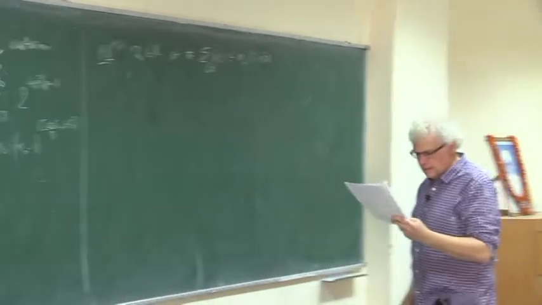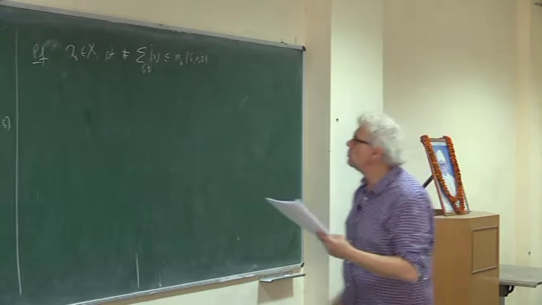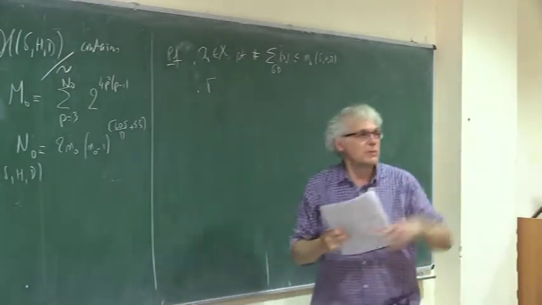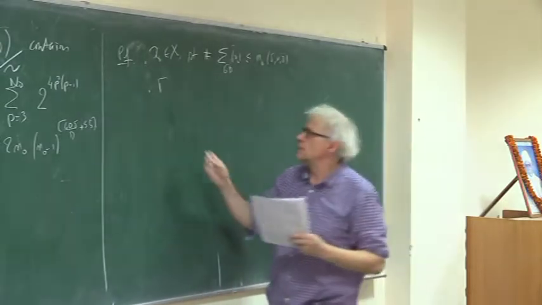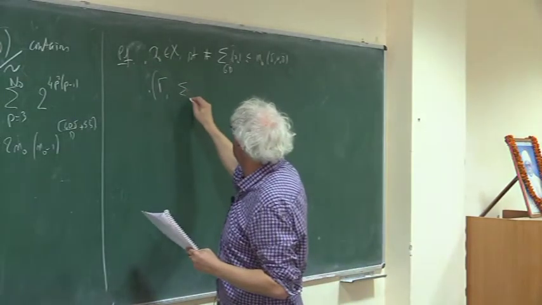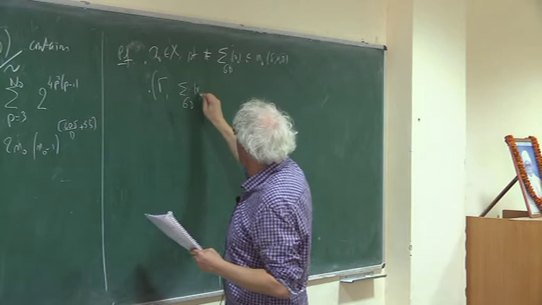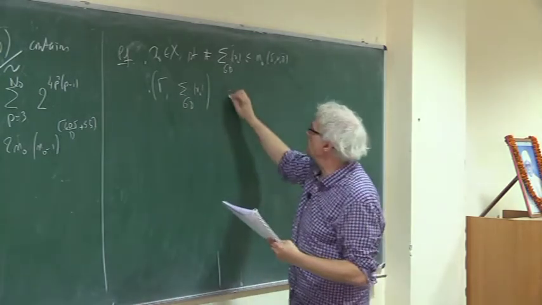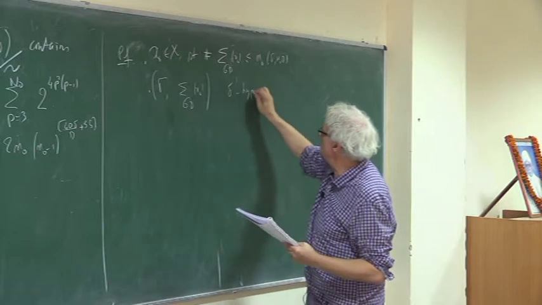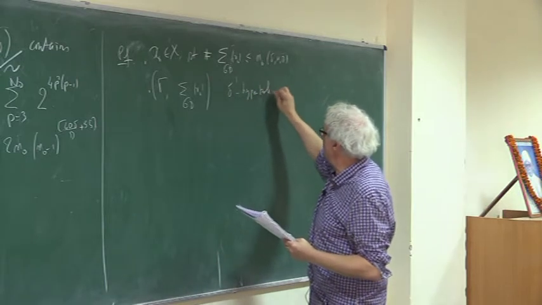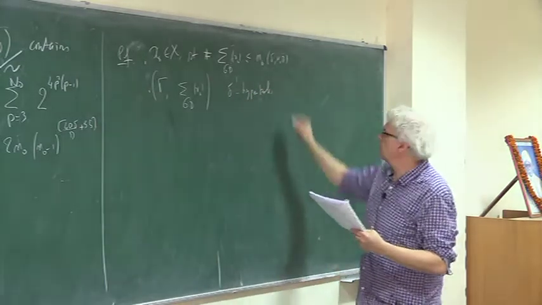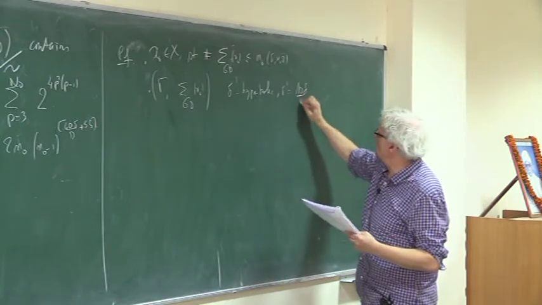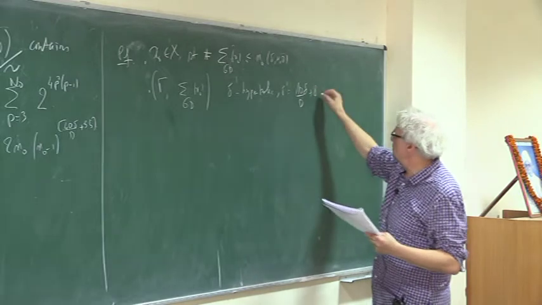Then I know, by one of the theorems at the beginning of the lecture, that Gamma with respect to this set of generators is delta prime hyperbolic, with delta prime equal to 10 delta over D plus 8.